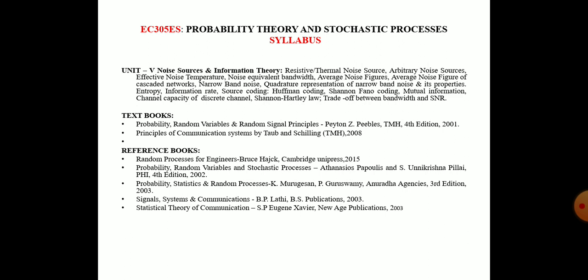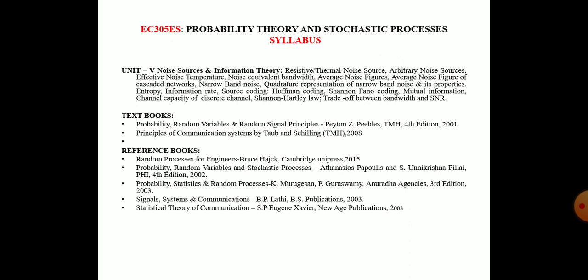Moreover, I want to give you another book, Probability, Random Variables and Random Processes. It is a Schaum's Outline series. The author is Hsu, spelling H-S-U. So it is Schaum's Outline series for problem solvers. So there are 3 books I am giving. Of course, these 3 are very important for you.